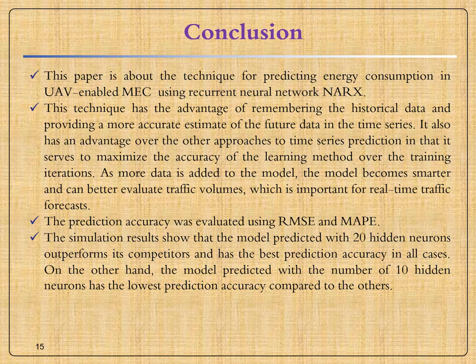As more data is added, the model becomes smarter and can better evaluate traffic volume, which is important for real-time traffic forecasts. The prediction accuracy was evaluated using the root mean square error and the mean absolute percentage error. The simulation results show that the model predicted with 20 hidden neurons outperforms its competitors and has the best prediction accuracy in all cases. On the other hand, the model predicted with 10 hidden neurons has the lowest prediction accuracy compared to the others.